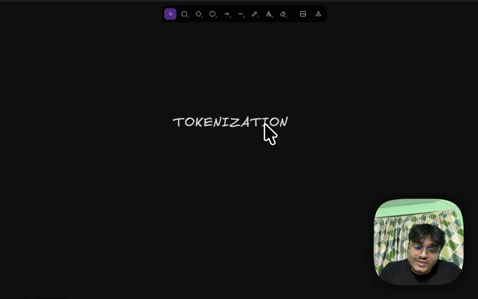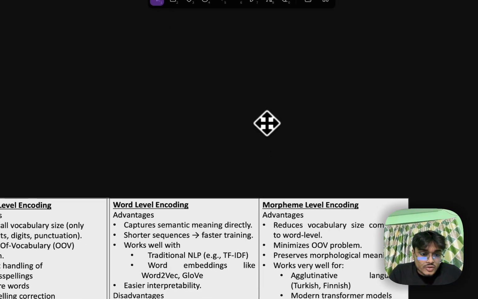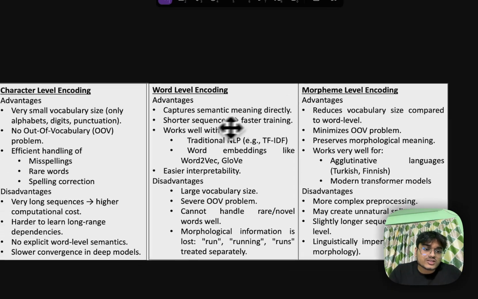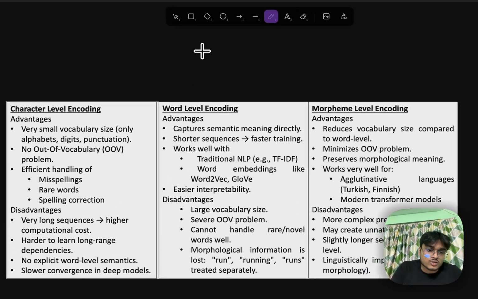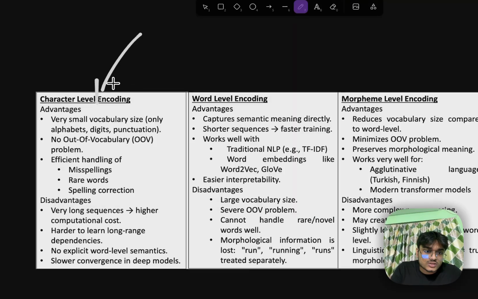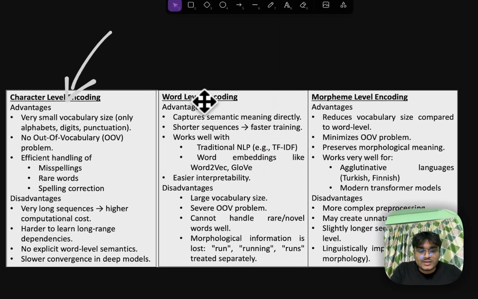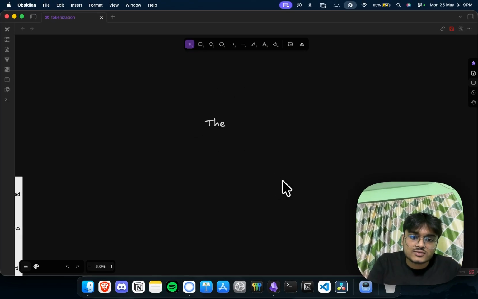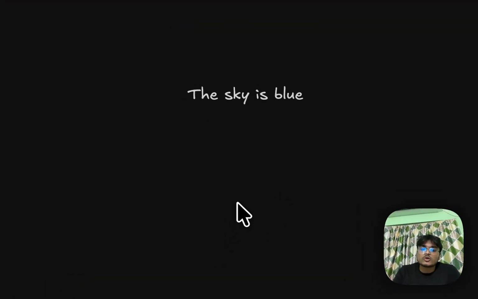But this is pretty interesting because from an NLP perspective, you need an idea of tokens. So there are categorizations, and I'm going to talk about these kinds of categorizations. Firstly, there is character level tokenization. Let's say I have a sentence like "the sky is blue". How can you break it into tokens? What do we mean by tokens?